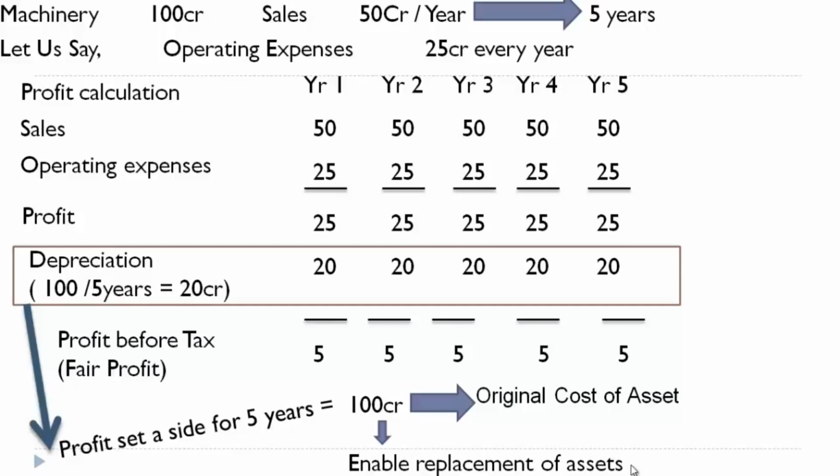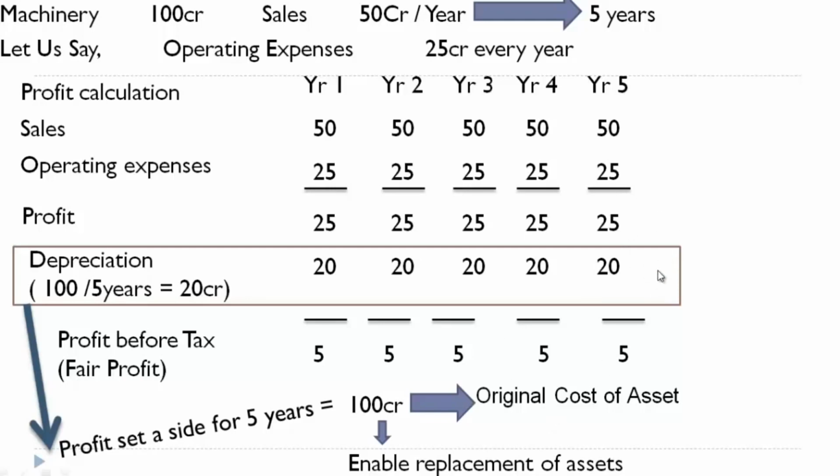So understand, by accounting for depreciation, you are finding the fair profit, number one. Number two, you are restricting the owners from taking away all the profits, because some profits should be available for replacement of asset. So by providing depreciation, we have enabled replacement of assets. And another important point, the depreciation also accounts for reduction in value of assets.